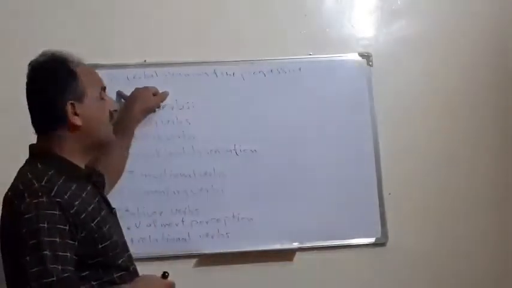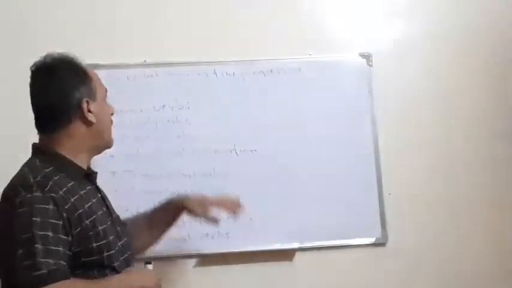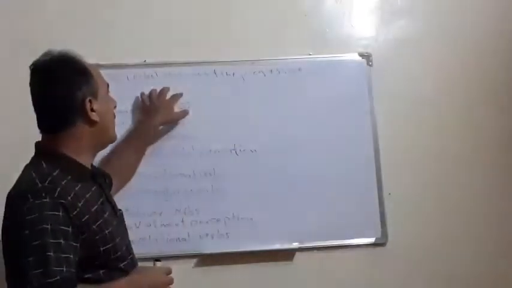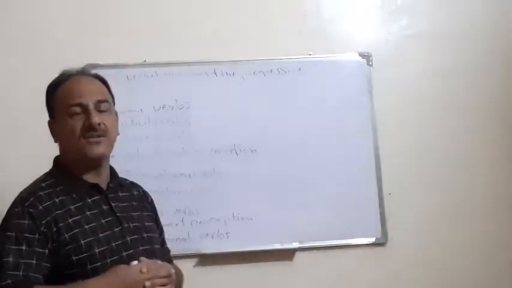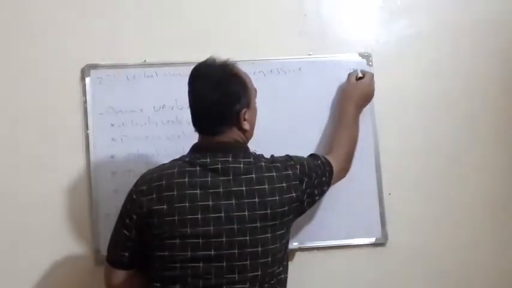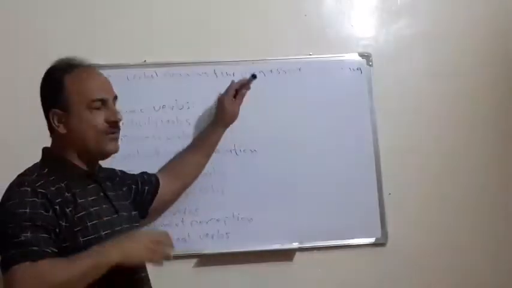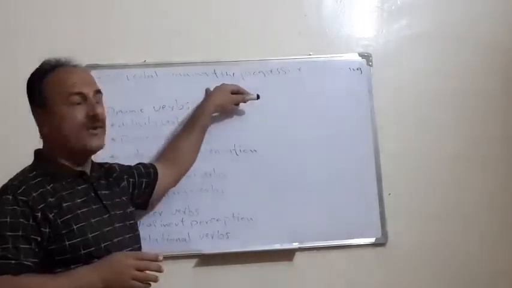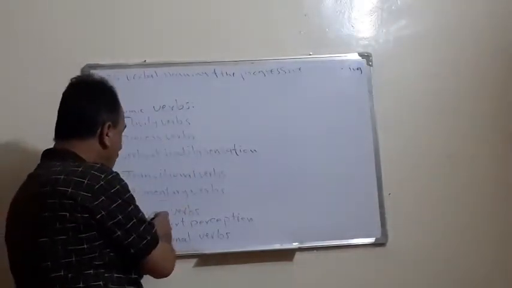Okay, so today we are going to talk about the new section, that is 3.35. In this section we are going to talk about this case. Progressive means the continuity. Here it means to add the ing form to the verbs. So we know that not in all situations do verbs take ing, there are exceptions. This depends on whether the verbs belong to the group of dynamic or to the group of stative.